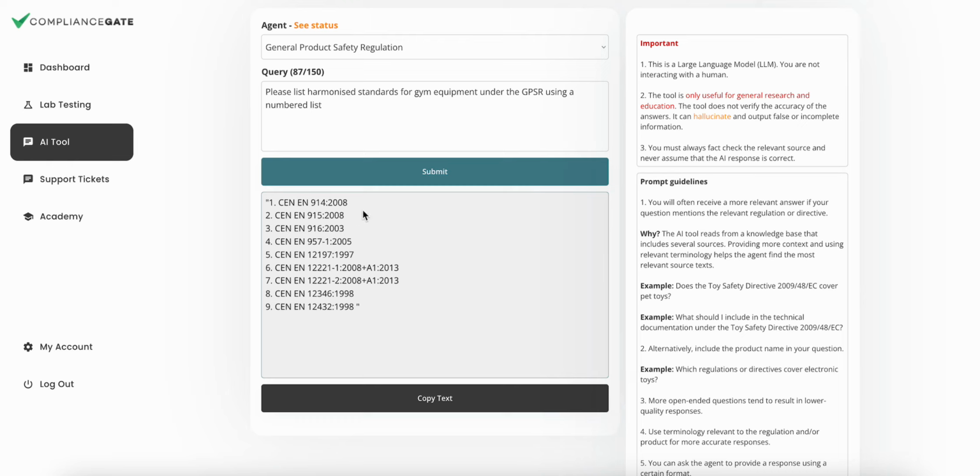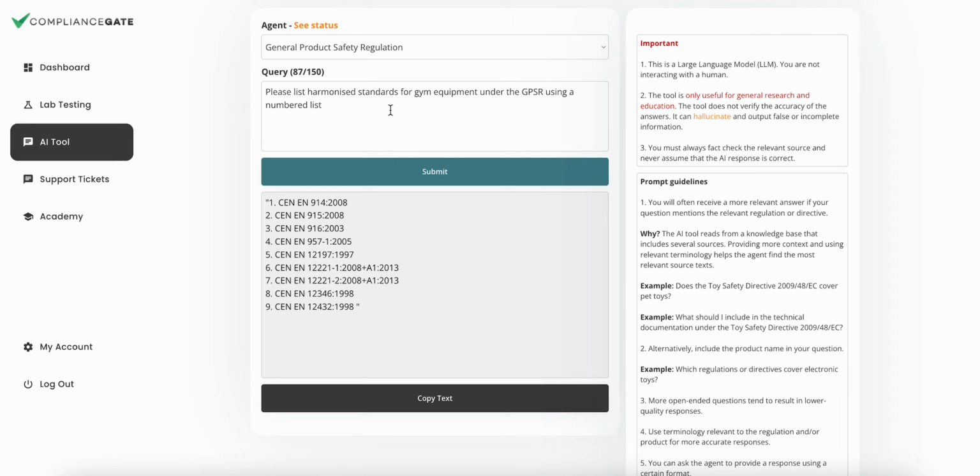And the only reason it can do so is because as part of this GPSR agent in the knowledge base, we have included a list of harmonized standards directly from the EU. So it's a collection. It's not just the legislation text, it's not just a regulation text, but it also contains other related documents that relate to the GPSR. So that means it's a lot more dynamic. It's almost like I'm discussing this with the GPSR itself, if it was a person. Now, an LLM is not a person. I'll get to that in a bit.